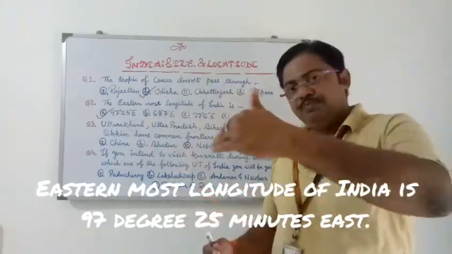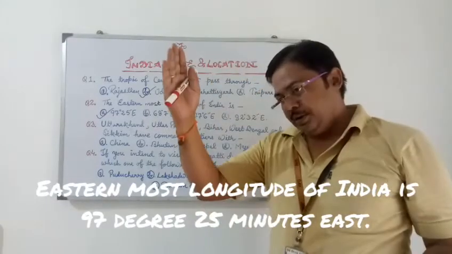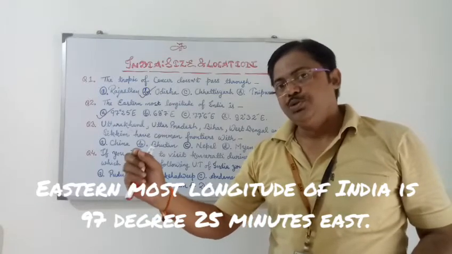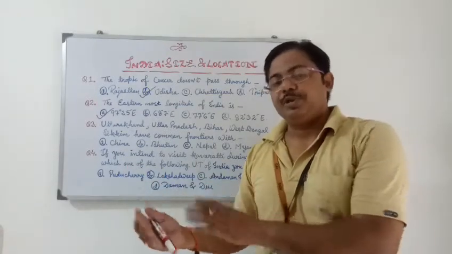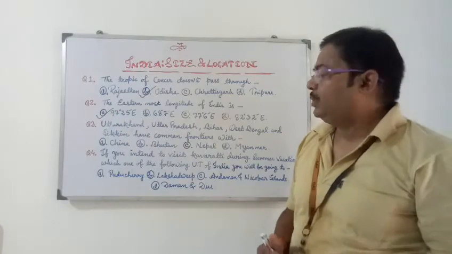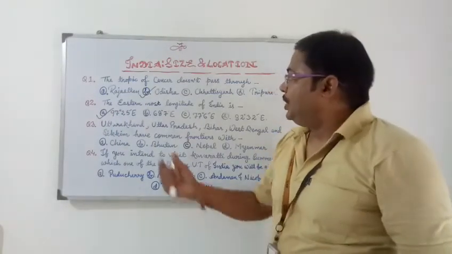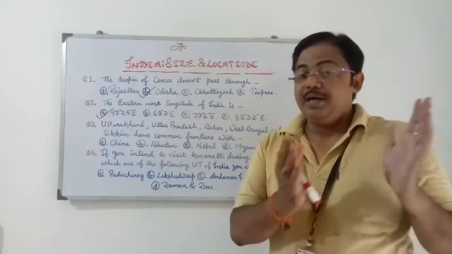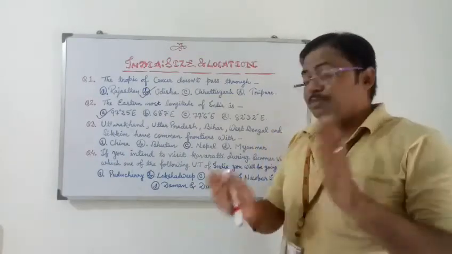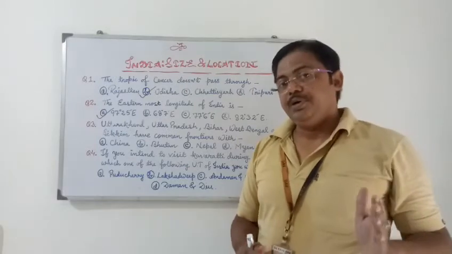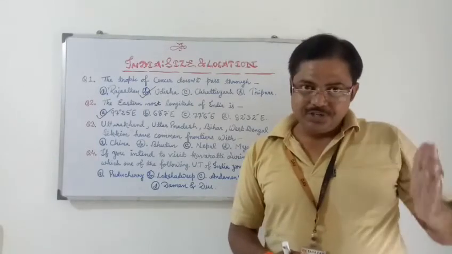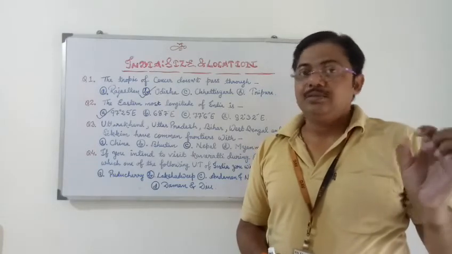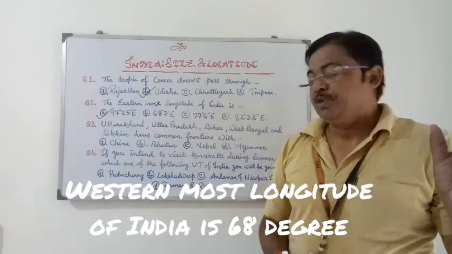So it passes through the easternmost part, touching the point Kibithu, which is located as the easternmost point of our country, in Arunachal Pradesh. Another question can also be asked: which is the westernmost longitude? It passes the western point of our country, which is located in Gujarat, and the place is Jamnagar.